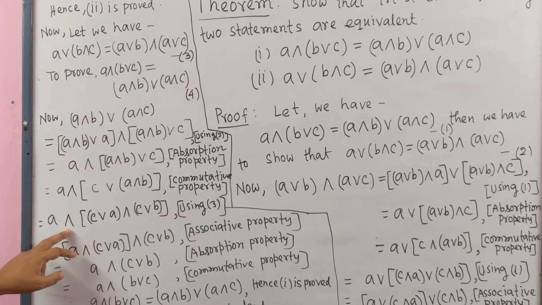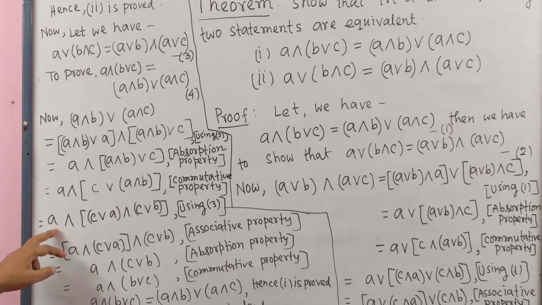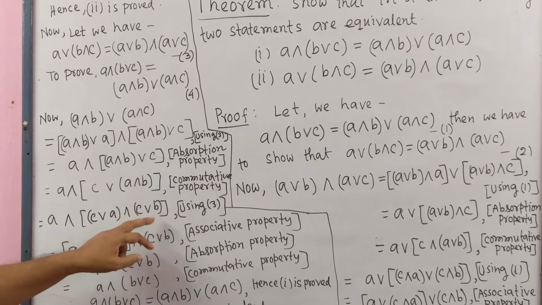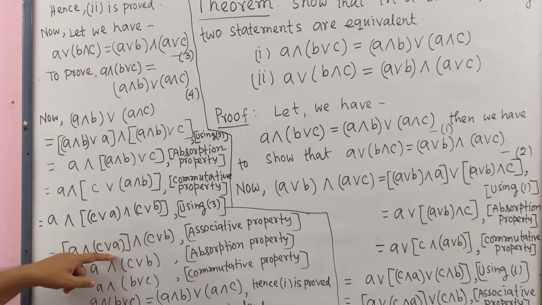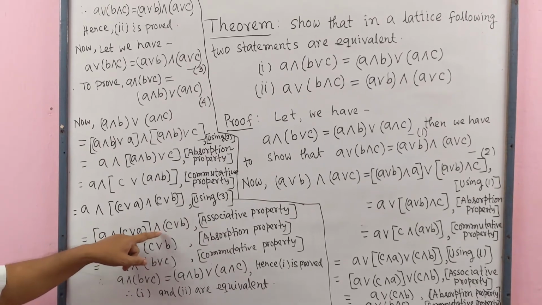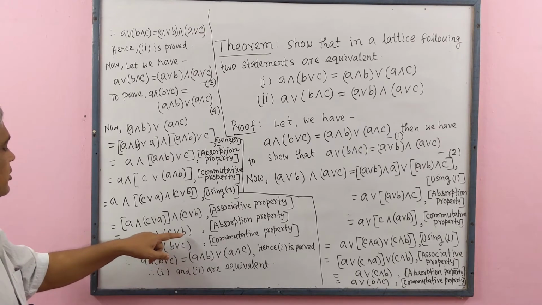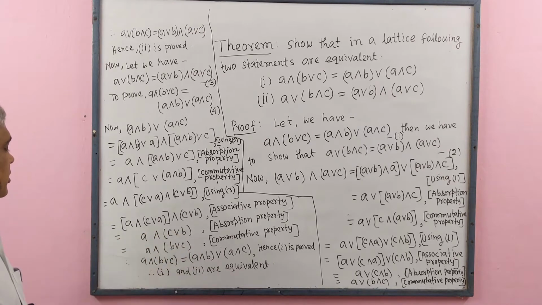Now here we see meet and here also meet. So we use the associative property: A meet (C join A) in a bracket, meet (C join B). Here we apply the absorption property. So this will be equal to A meet (C join B). Here we use the commutative property, meaning this equals B join C.